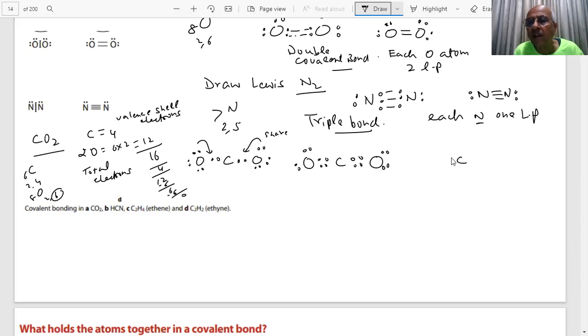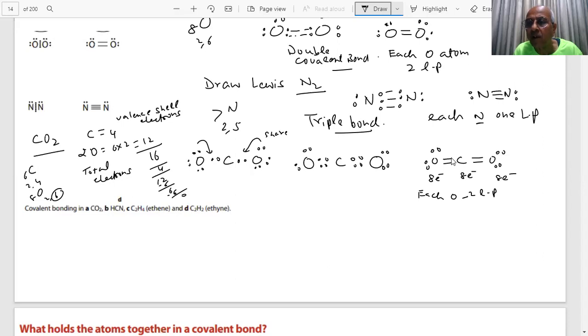What will it be? CO, CO. And how many electron pairs on each oxygen? Can you see it? Yes, sir. So this is a double bond, this is a double bond. So in carbon dioxide, students, each of the atoms has got 8 electrons. This is a linear molecule. How many lone pairs on each oxygen? Each oxygen has got 2 lone pairs.